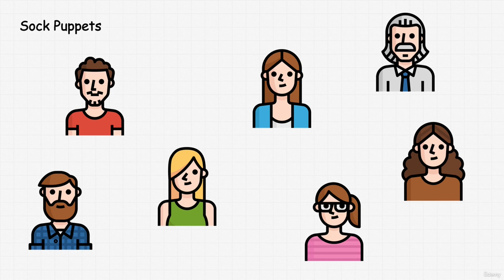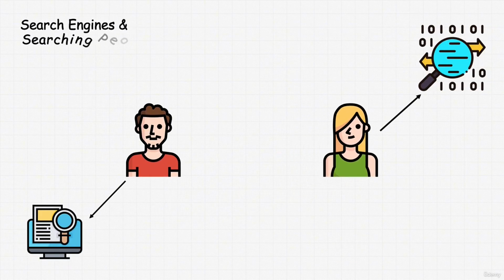Then, we will cover search engines and searching people. This will be our next focus. The effective use of search engines is a fundamental skill in open source intelligence. We will explore advanced search techniques that allow you to refine your queries and obtain more precise results. Using advanced search operators and Boolean search methods will be key topics.